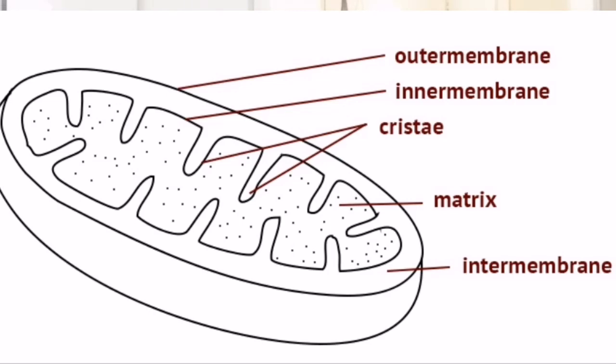Inside the inner membrane, there is a liquid matrix filled. And inside the mitochondria, there are DNA and ribosomes present. Wait, what? DNA?